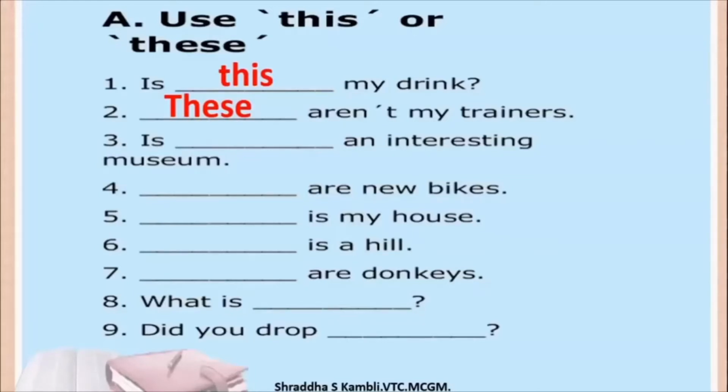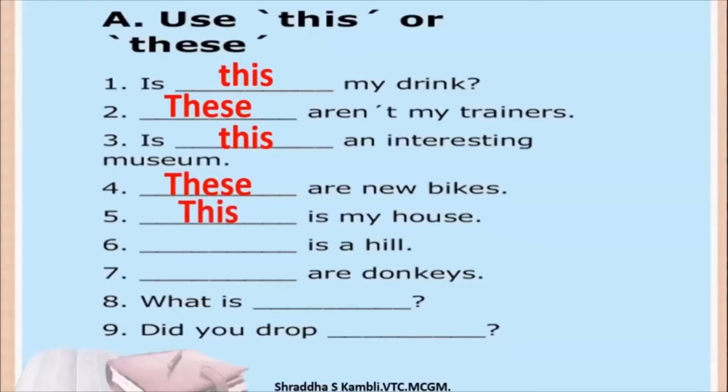See, an. Okay, is museum. There are so many clues which will tell you whether the sentence is talking about a singular thing or something which is plural, and it will also tell you which one you should use. Should you use this or should you use these? Yes, you should use this in this particular case. Dash are new bikes. These are new bikes. You can also say those, if they are far away. But remember, here we are talking about singular and plural, so we are not going to bother about distance. So I have written these. Even those will be correct. Dash is my house. This is my house.